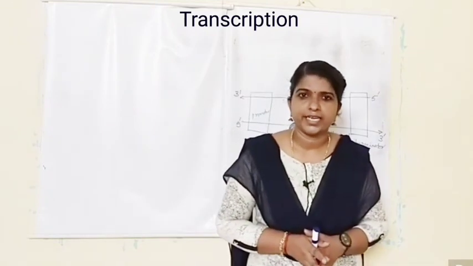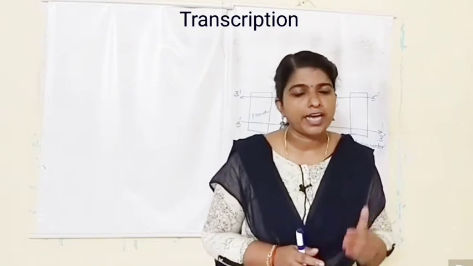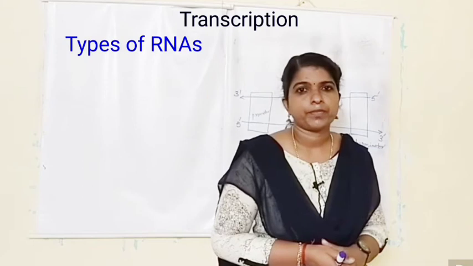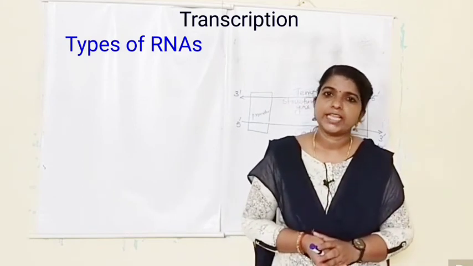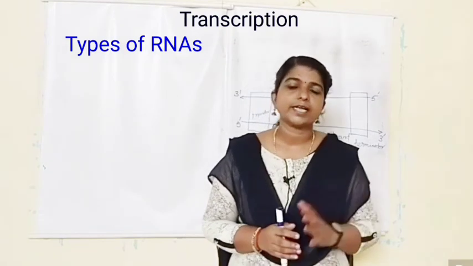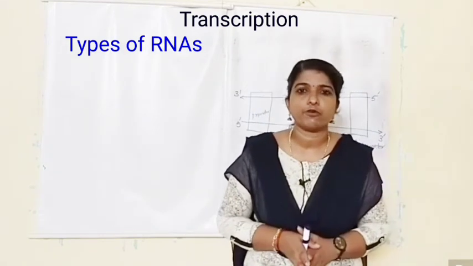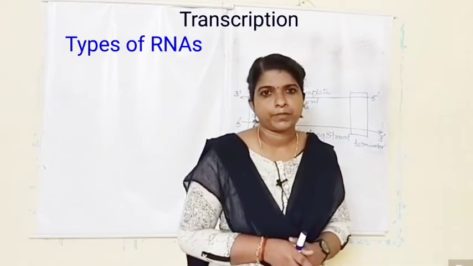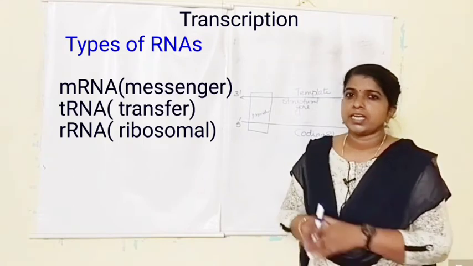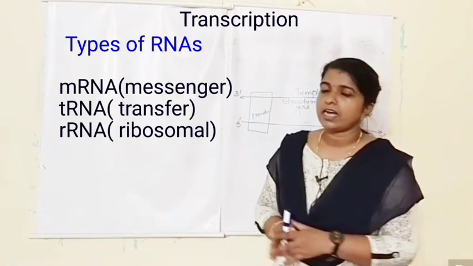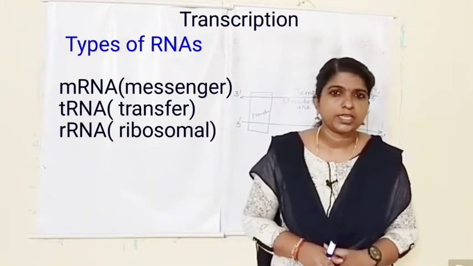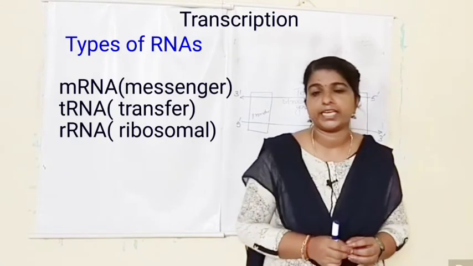Now we can study the different types of RNAs and transcription in prokaryotes. In bacteria, there are 3 different types of RNAs. All the 3 types of RNAs are necessary for protein synthesis. The 3 types of RNAs are mRNA, tRNA and rRNA. mRNA, its role is to provide the template.